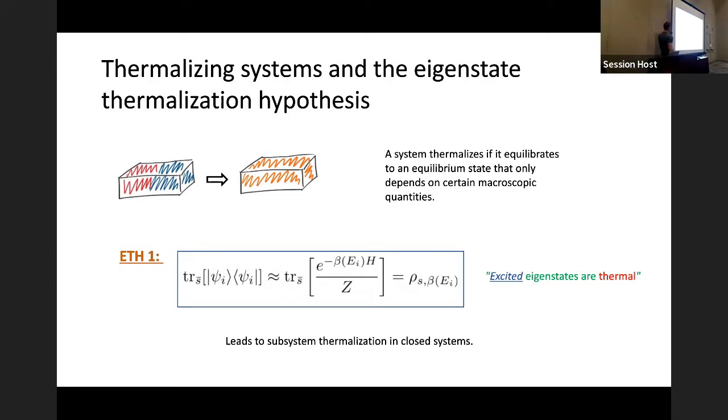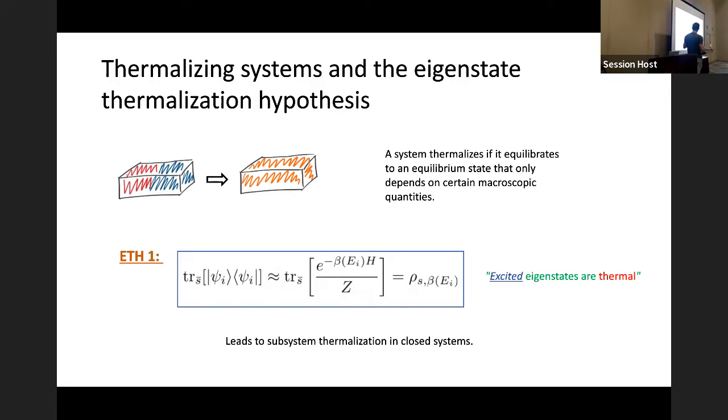And so for the example, this brick. It wouldn't matter which side of this brick was hot or cold. It would equilibrate to the same temperature, which was equal to energy densities throughout, regardless, right? And so a mechanism for this to happen in closed quantum systems is given by something called the Eigenstate Thermalization Hypothesis.